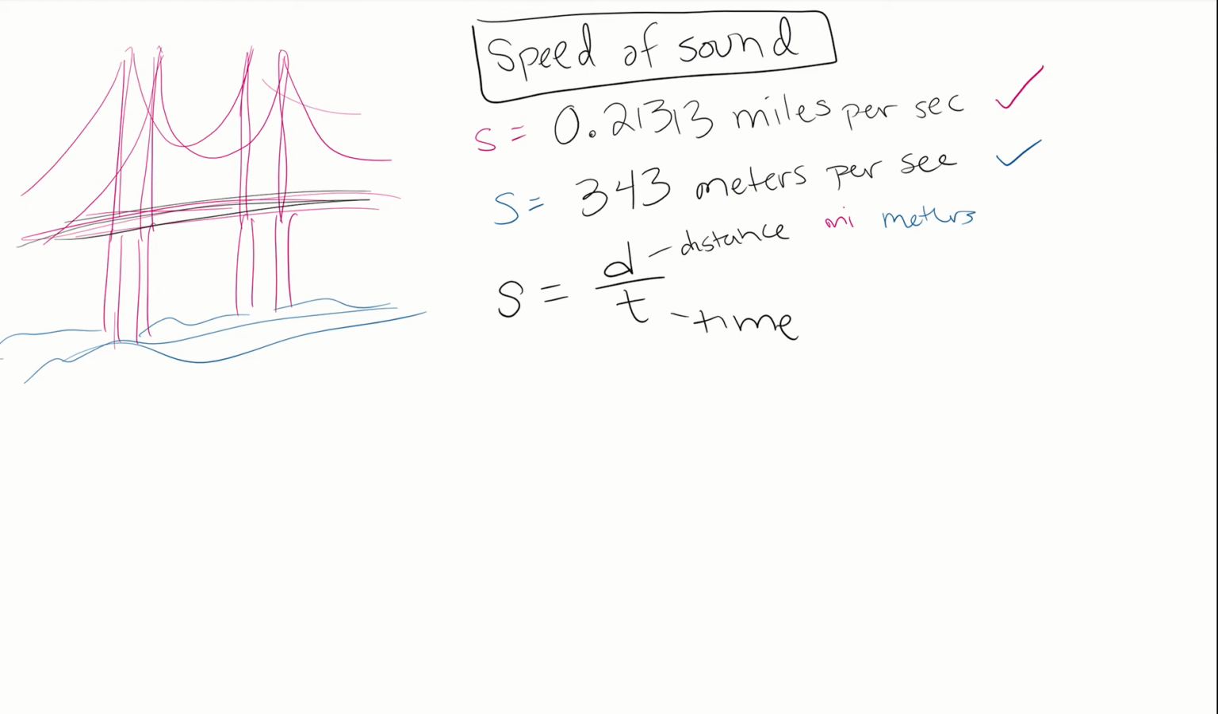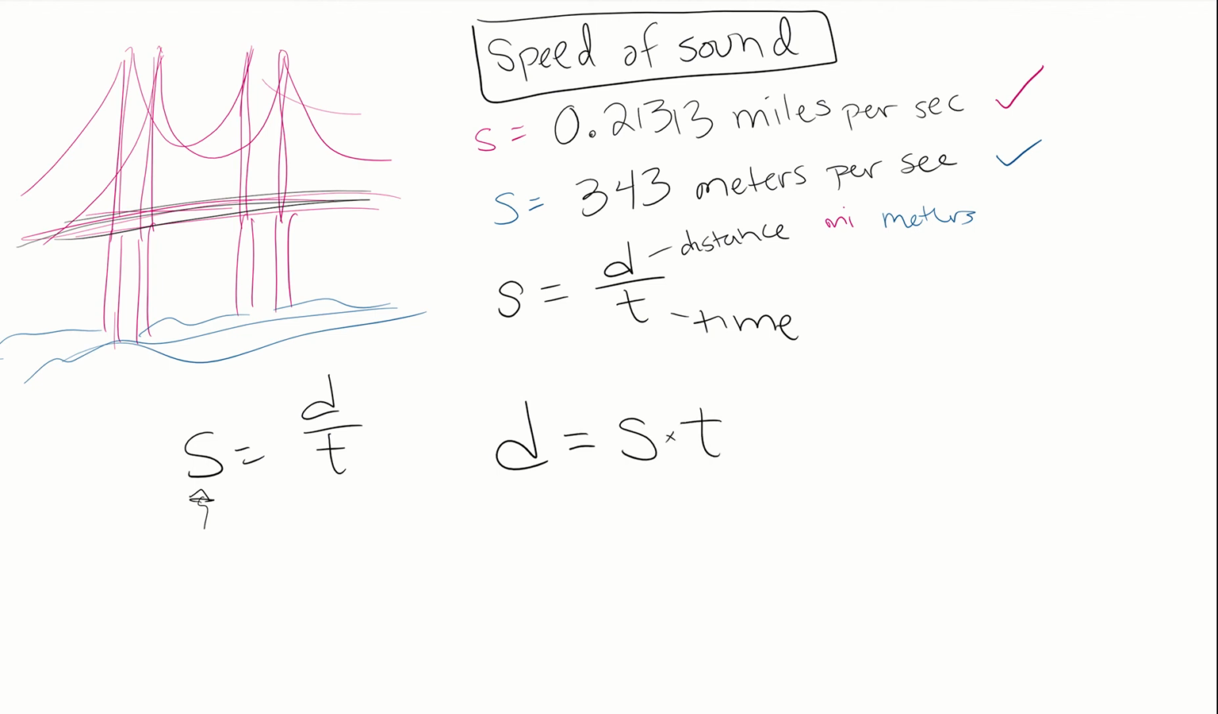So let's look at this speed equation. If you were just trying to solve for the speed, it would be distance divided by time. However, in most of these questions that I'm asking you in this activity, you know the speed. So you know it's either 343 meters per second if you're trying to look at something in meters, or 0.21313 miles per second if you're looking to find an answer in miles. So instead of asking you what the speed is, in a lot of these questions, I'm asking you the distance.